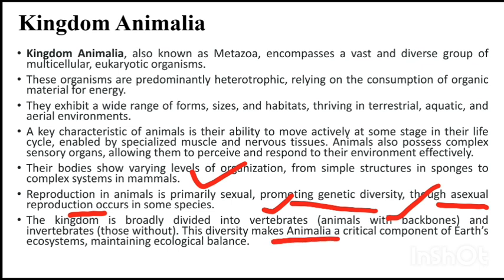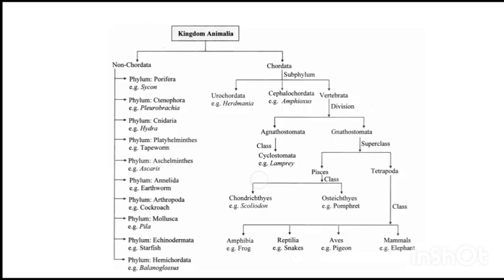This diversity makes Animalia a critical component of Earth's ecosystem, maintaining ecological balance. So it is all about your 5 kingdom classification, and this is the classification of animals, chordata and non-chordata. These are some phyla under non-chordata and these are under chordata.